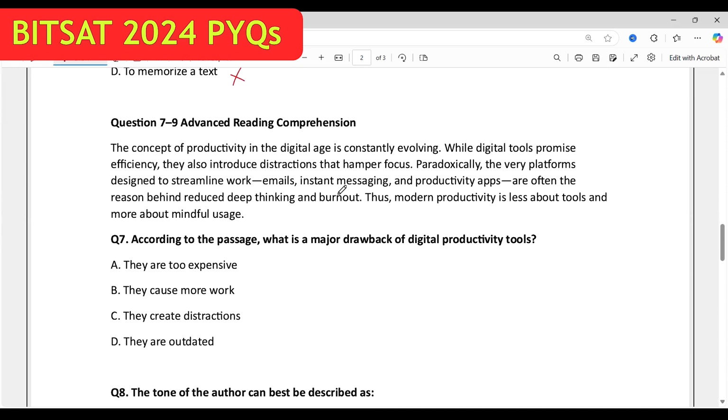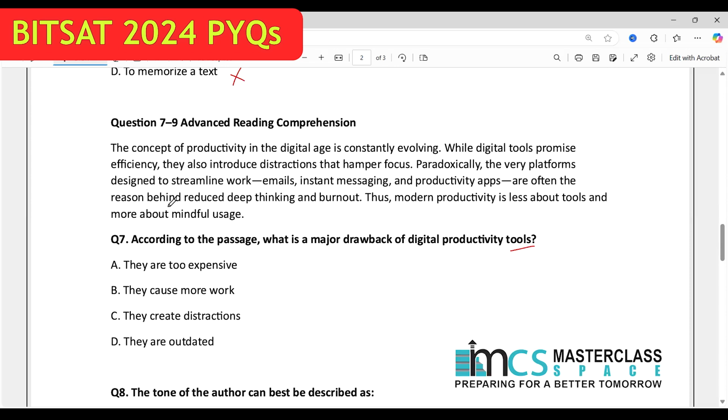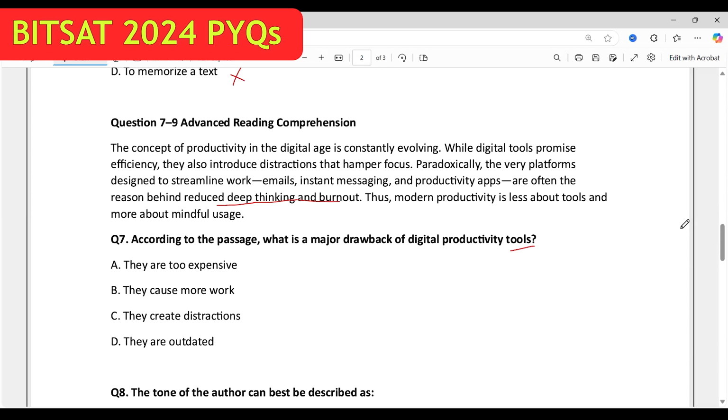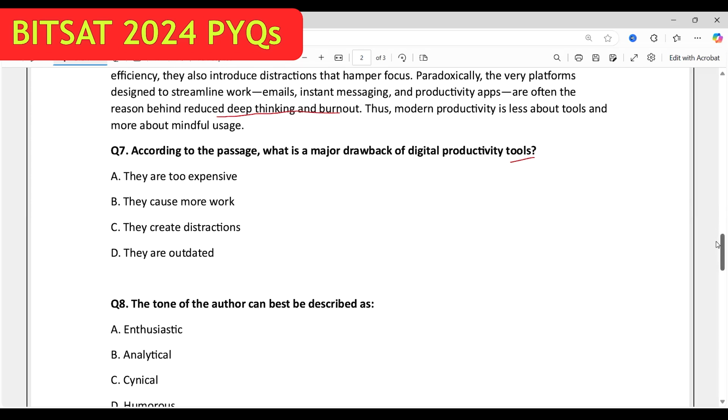Now, question number 7 to 9. First question is, according to the passage, what is the major drawback of digital productivity tools? Paradoxically, the very platforms designed to streamline work are often the reason behind reduced deep thinking and burnout, right? So they are too expensive means costly.